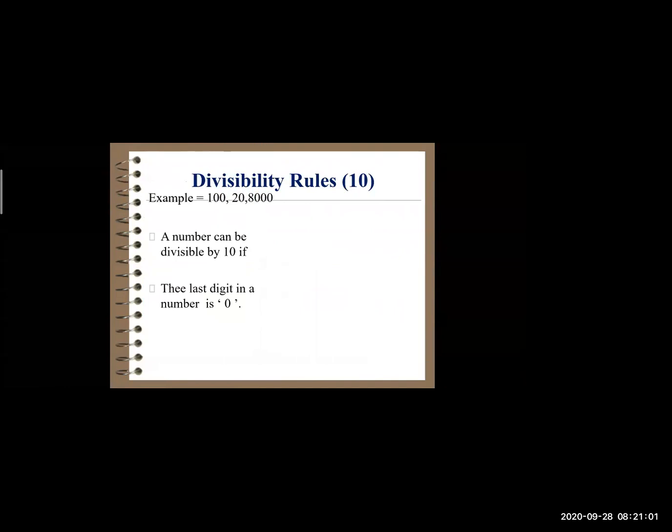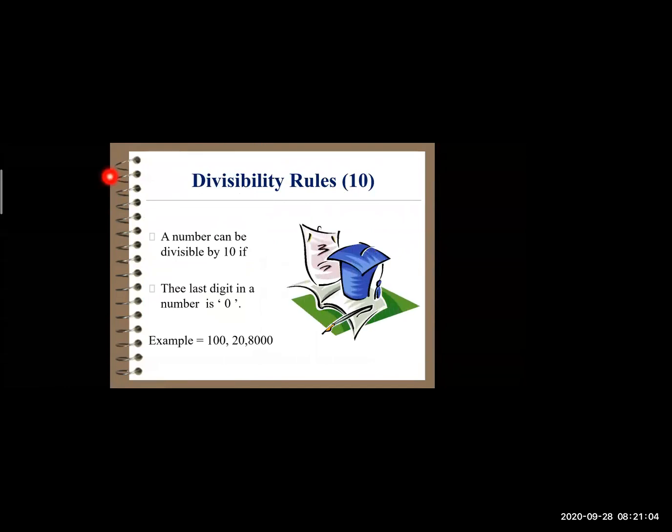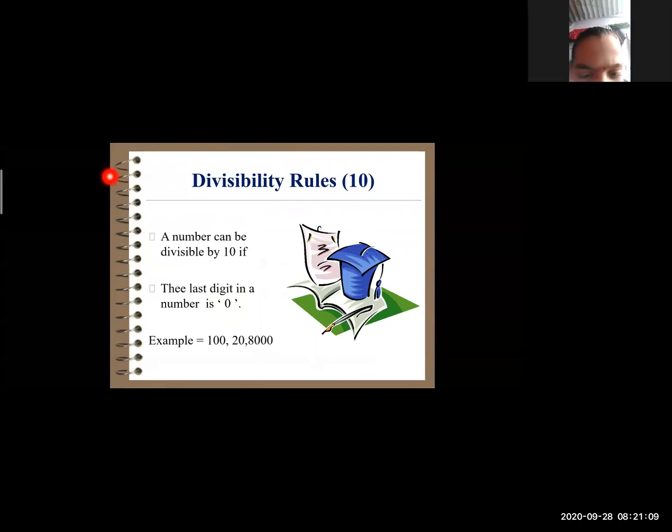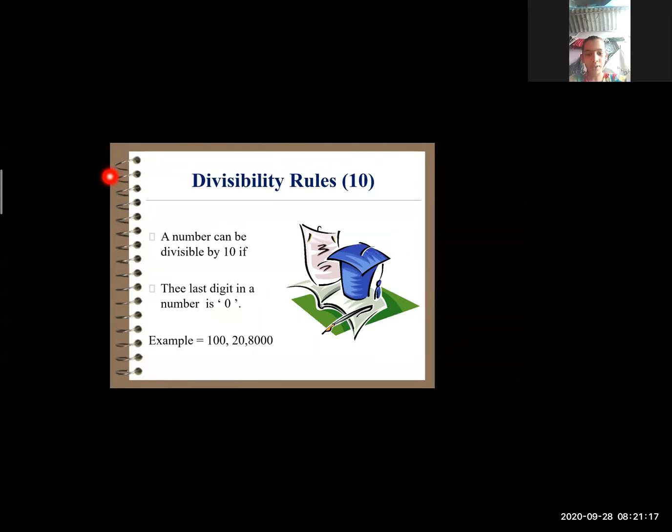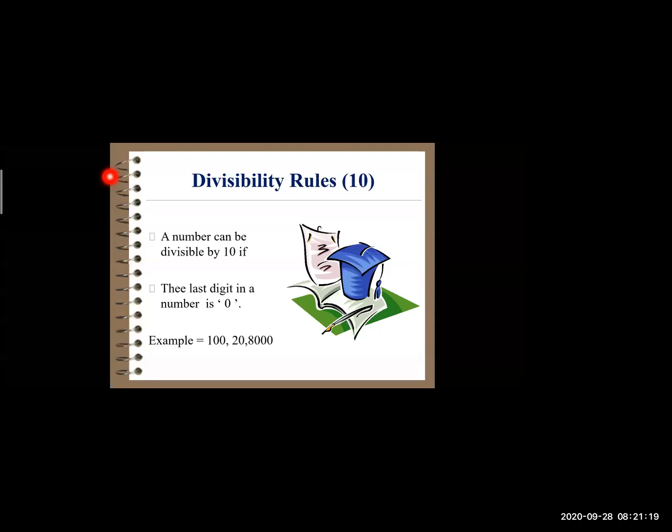Now, let's move to the next test of divisibility, which is very easy compared to 2 and 5. And that test of divisibility is of number 10. So in this, we know that for a number to be completely divisible by 10, the condition is that a number should have a 0 as a digit in the units place. Did you get me? A number is said to be completely divisible by 10 only when we have a 0 in the units place. The examples are given below.